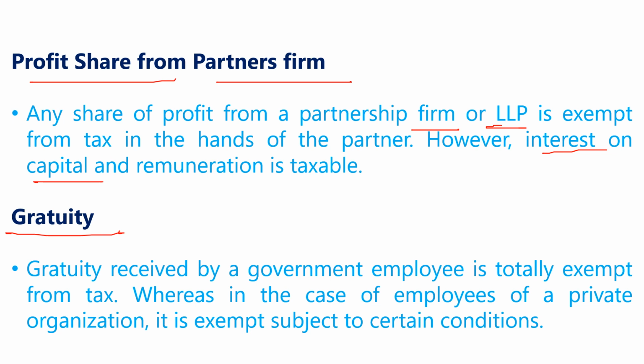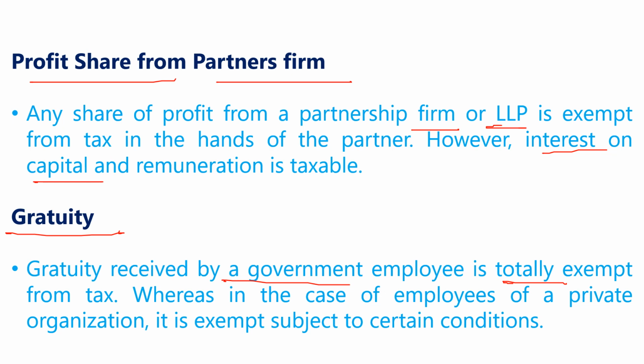Next is gratuity. Gratuity received by a government employee is totally exempt from tax. If the person is a government employee and he is receiving the gratuity, it is totally exempted from the tax.